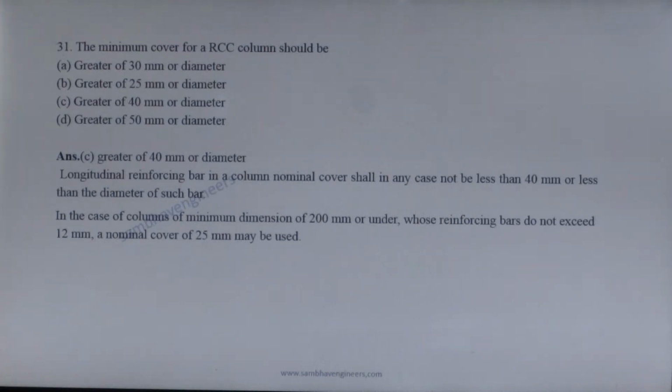2000, nominal cover for column should be not less than 40 mm or less than the diameter of such bar. However, in the case of a column of minimum dimension of 200 mm, where we use reinforcement bar of 12 mm, a nominal cover of 25 mm may be used. So, option C is the correct answer. Next question.